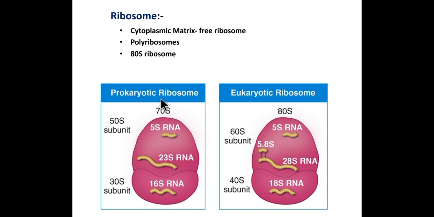Similarly, the prokaryotic ribosome explanation we have studied earlier. The main function of the ribosome is protein synthesis.